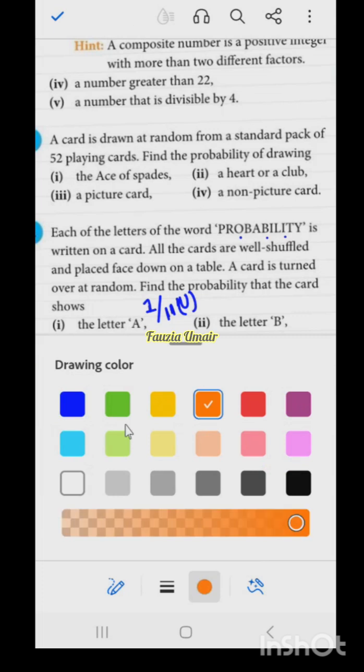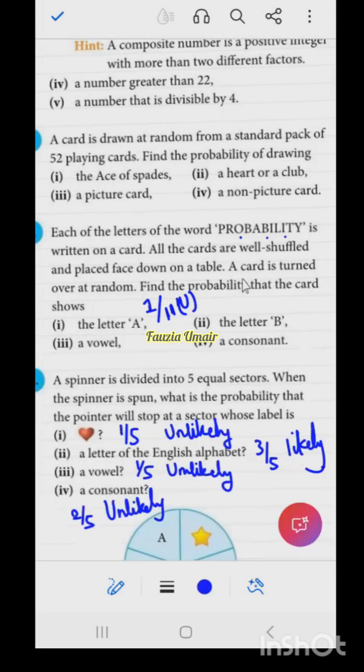Ma'am, 4. 4 by 11. Very good, 4 by 11. This is also unlikely, right? So now letter B, ma'am, 2 by 11. Still unlikely, right? So a consonant, ma'am, 6 by 11. Ma'am, 7. 7 by 11. And this is likely, right?